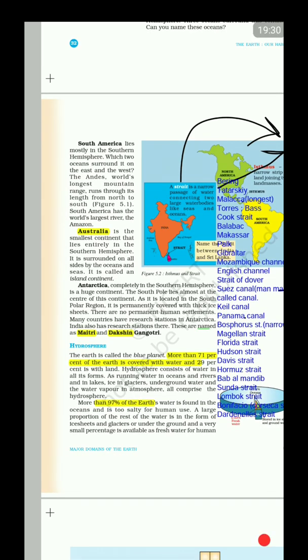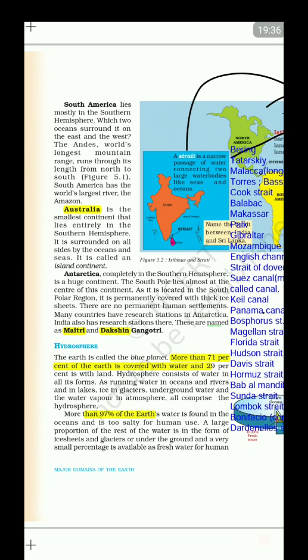The South America lies mostly in the southern hemisphere, right? We have already Andes, and the Amazon, the world's largest river, and the Andes, the world's lengthiest mountain chain. Next is Australia, smallest country, lies completely in southern hemisphere, island continent. Antarctica is southern hemisphere, South Pole lies almost at the center of the continent. The two Indian research stations are the Maitri and the Dakshin Gangotri.